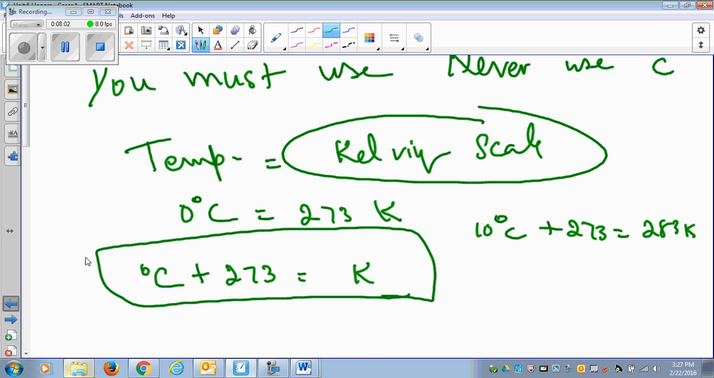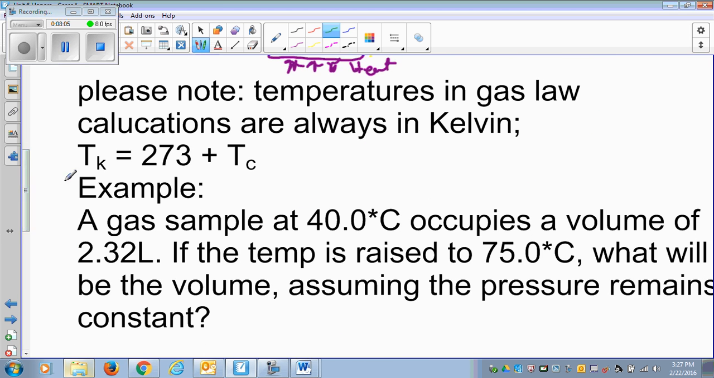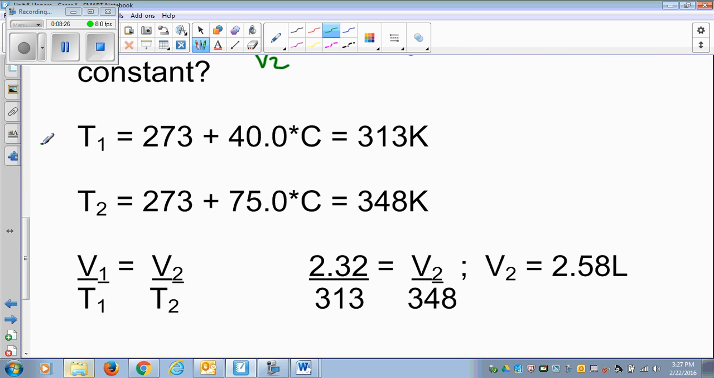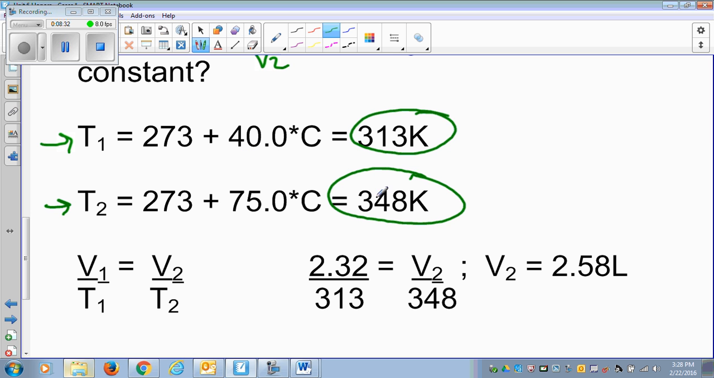Alright, so if I go back, this question: a gas sample at 40 degrees Celsius, that means I need to add 273 to this, occupies a volume. So this is T1, this is V1. If the temperature is raised to T2, again I have to add 273 to this. What will be the second volume? So my formula is V1 over T1 equals V2 over T2. But the T1 and T2 both have to be converted into Kelvin scale before you plug them in. Once you convert it, you just cross multiply and that is your answer. So it is not hard once you plug the numbers in.